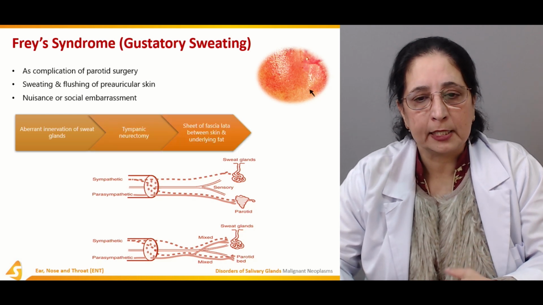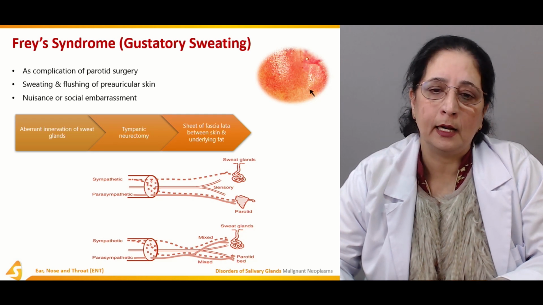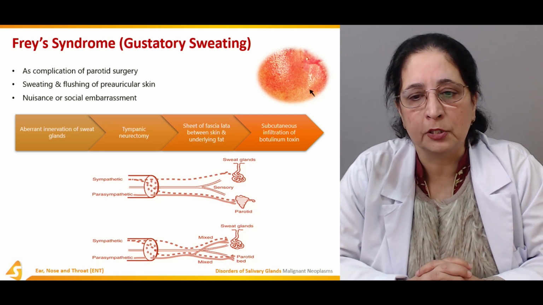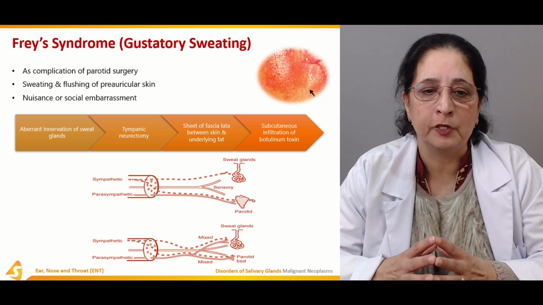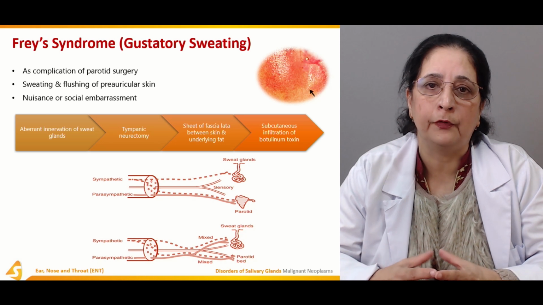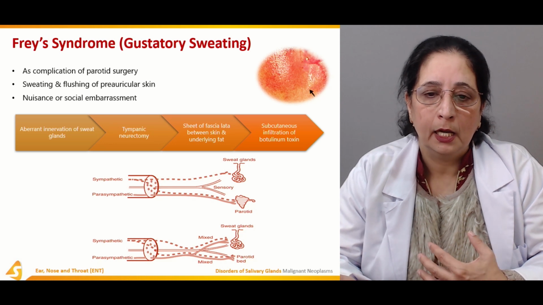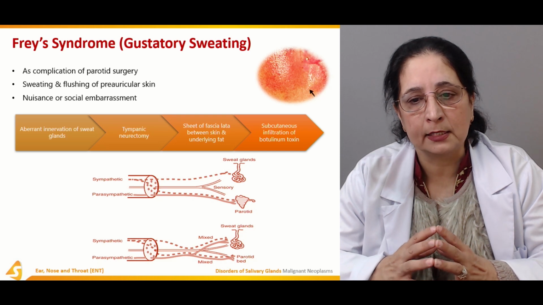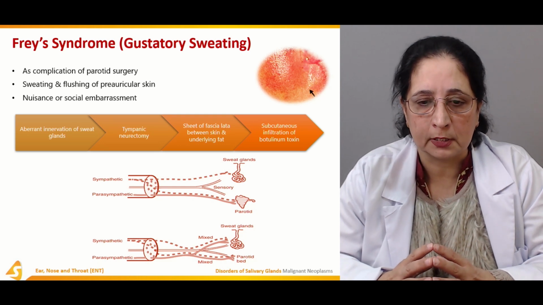Treatments include tympanic neurectomy, a sheet of fascia lata between skin and underlying fat, and subcutaneous infiltration of botulinum toxin. All of these address gustatory sweating caused by aberrant innervation as a result of surgery on the parotid gland.